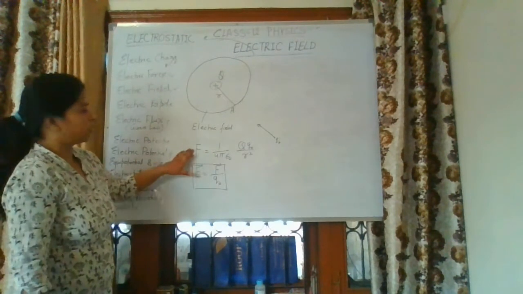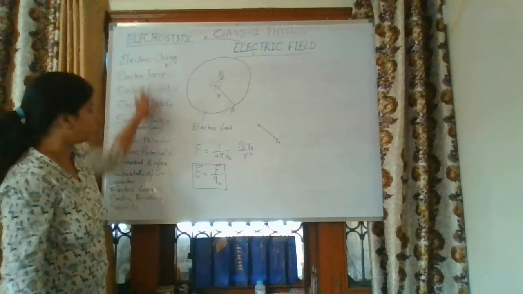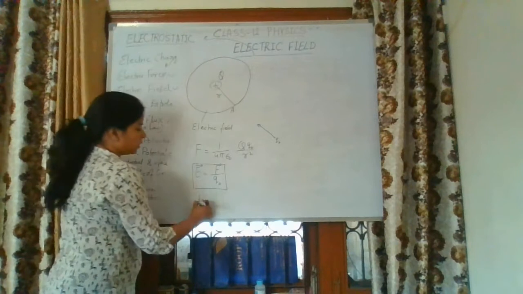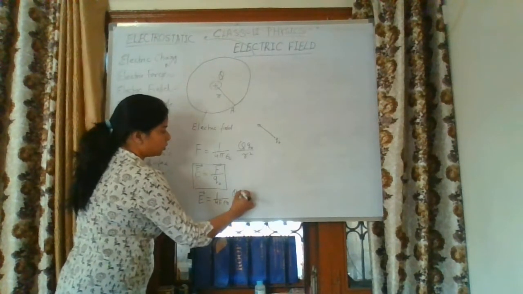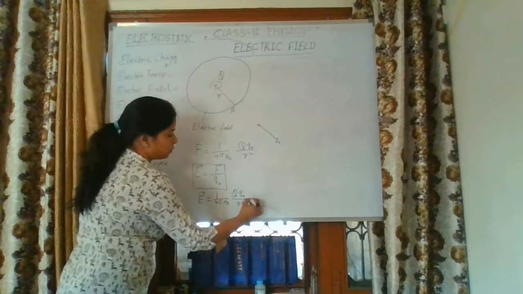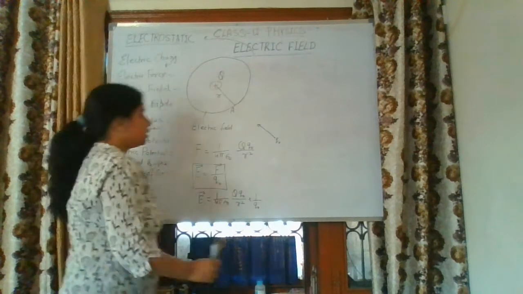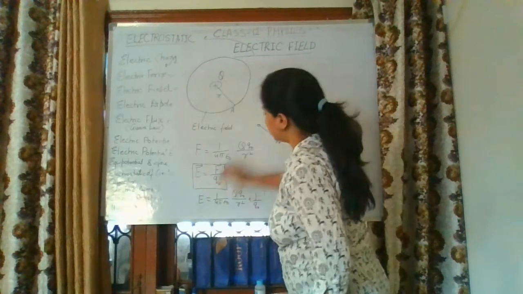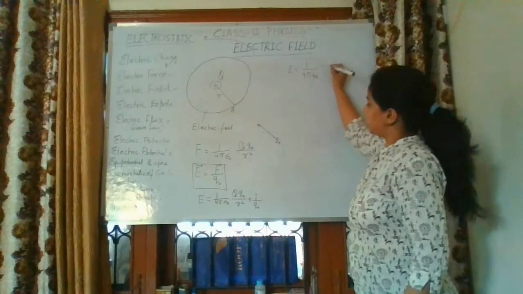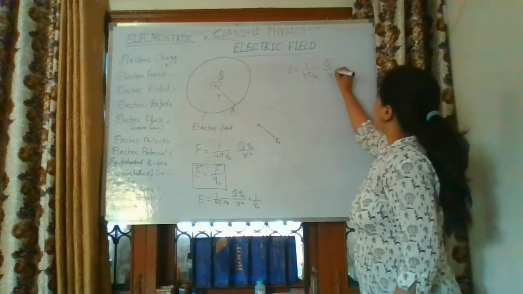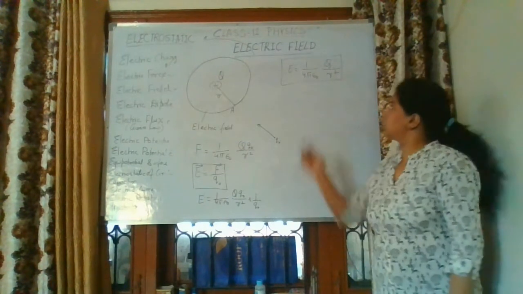We can put down the value of force, as we have discussed in electric force, Coulomb's law, and we will get the result. So 1 over 4 pi epsilon naught Q Q naught divided by r square, multiplied by 1 over Q naught, using this mathematical formula, we get the result of E. This is the magnitude only because I have not put the vector sign here. So E equals Q divided by r square, times 1 over 4 pi epsilon naught. This is the mathematical expression for electric field in the form of charge Q.